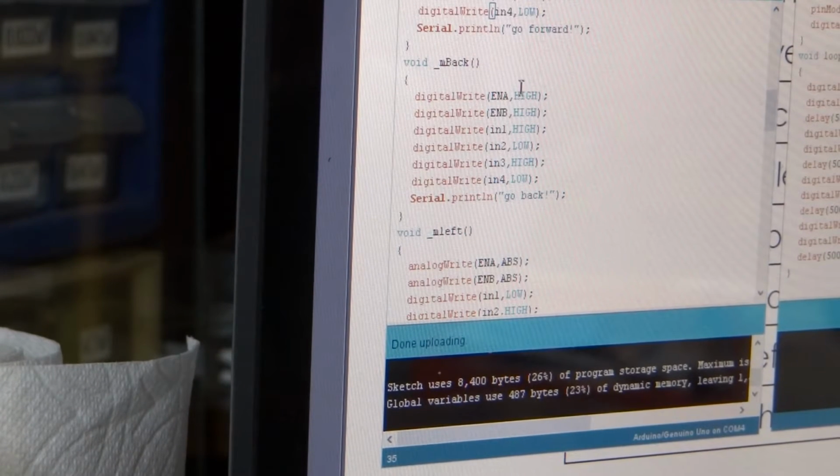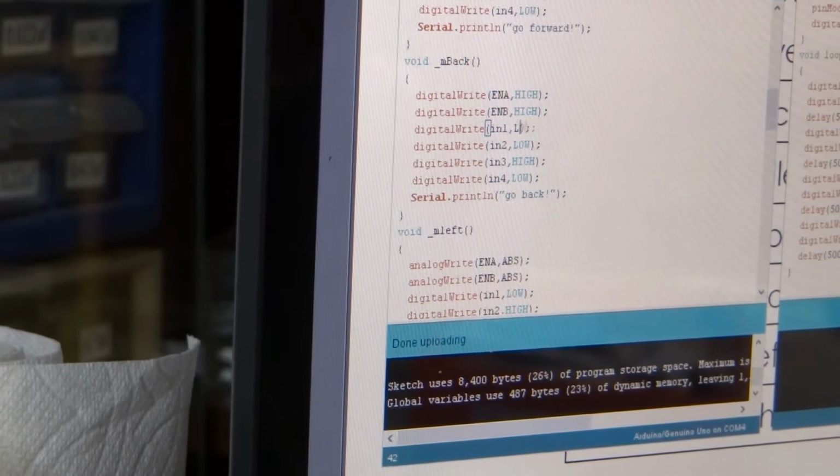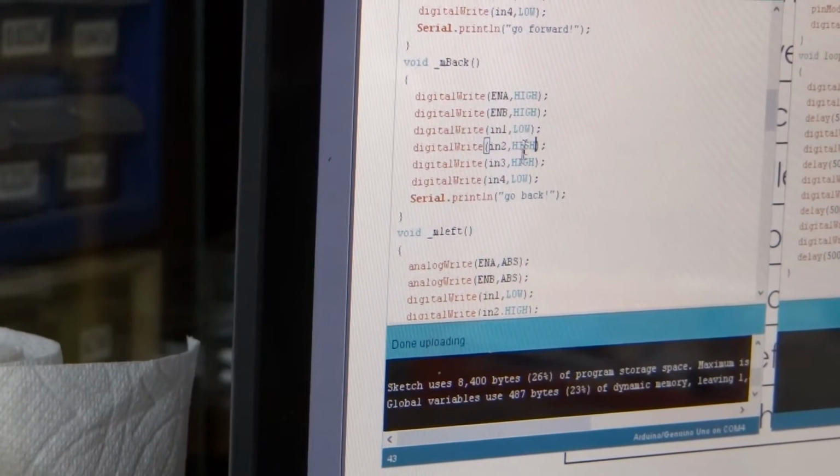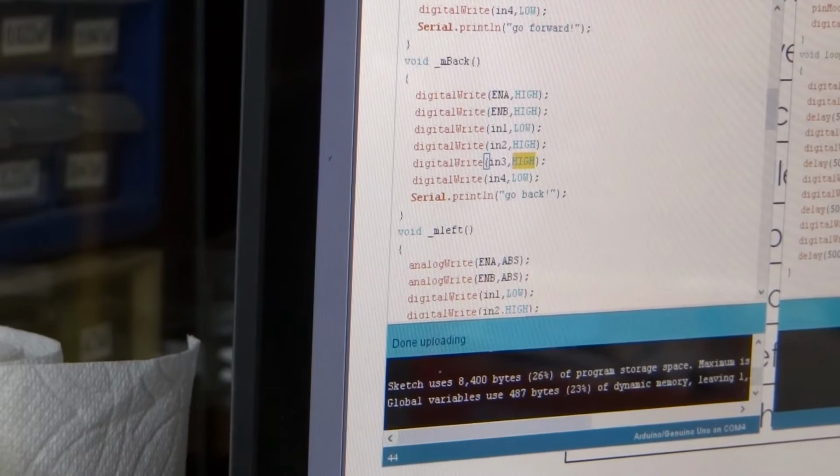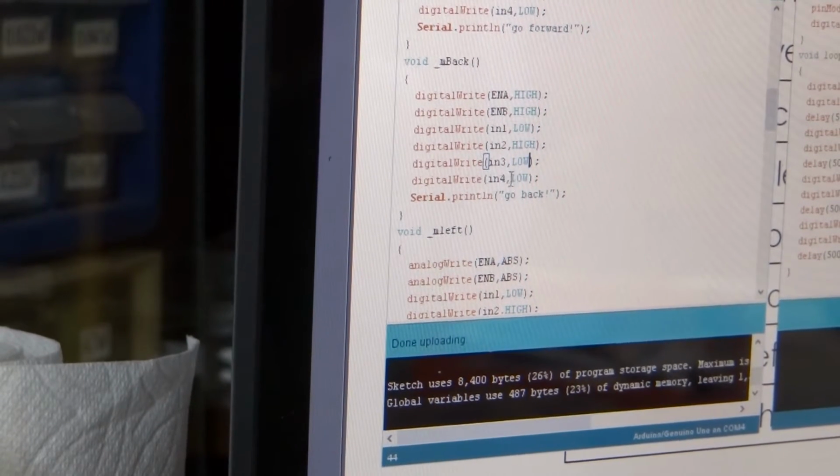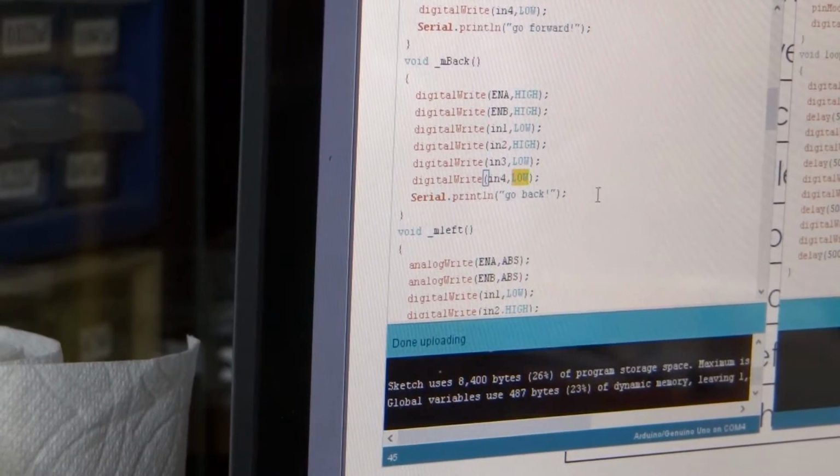For back, we're going to change in1 to low, in2 to high, in3 to low, in4 to high.